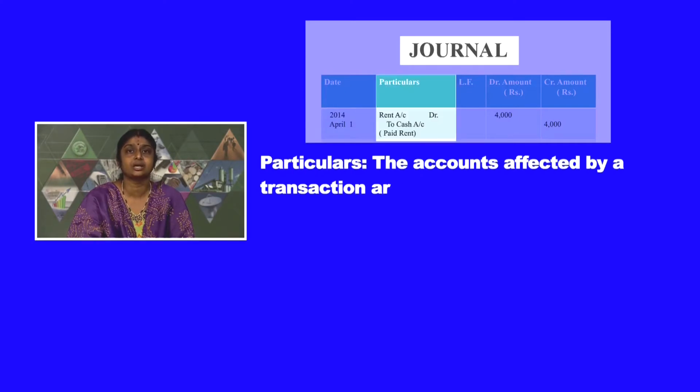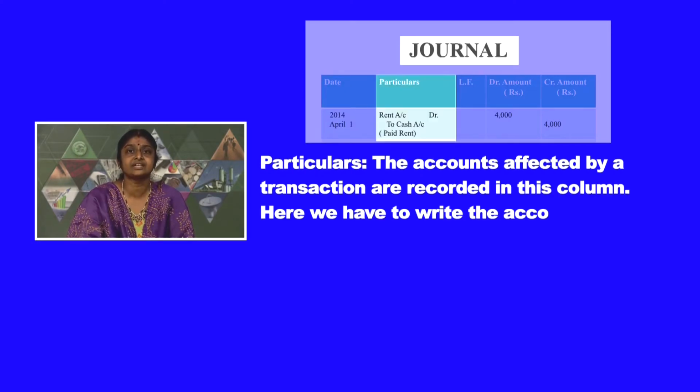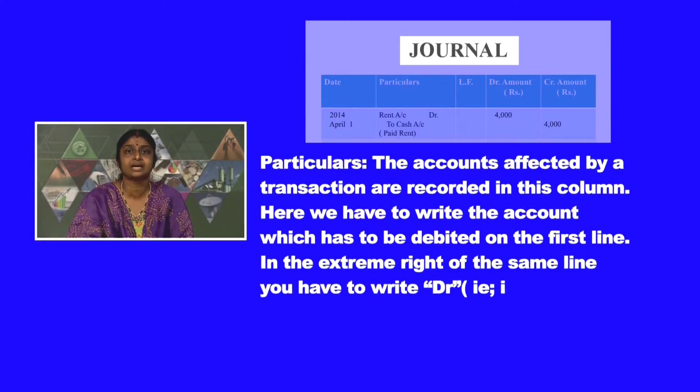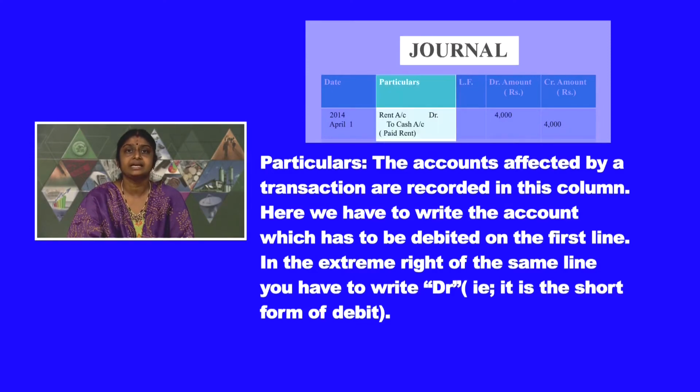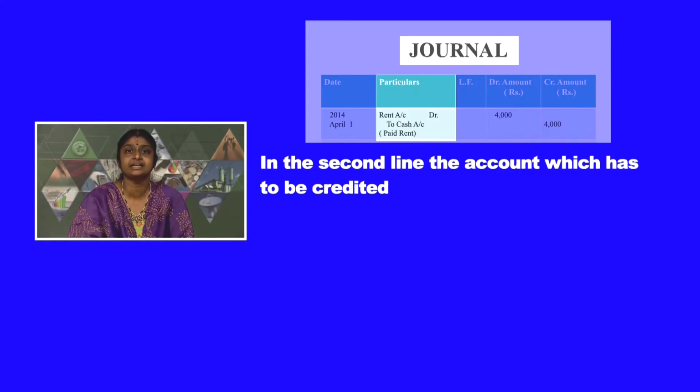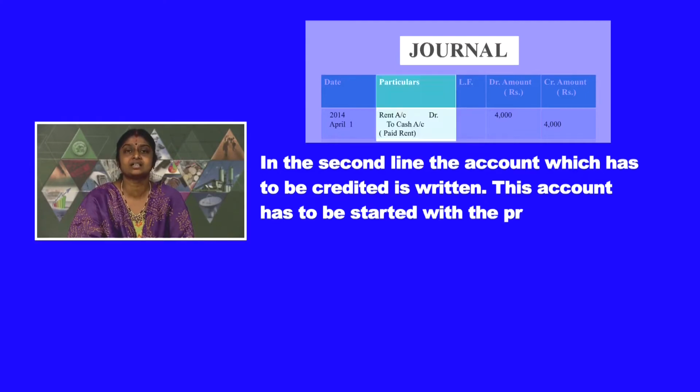In the particulars column, the accounts affected by a transaction are recorded. Here we have to write the account which has to be debited on the first line. In the extreme right of the same line, you have to write Dr, that is, it is the short form of debit. In the second line, the account which has to be credited is written. This account has to be started with the preposition "To".